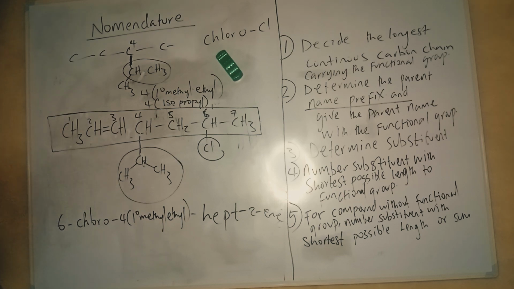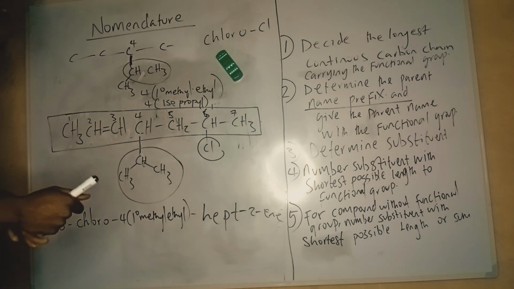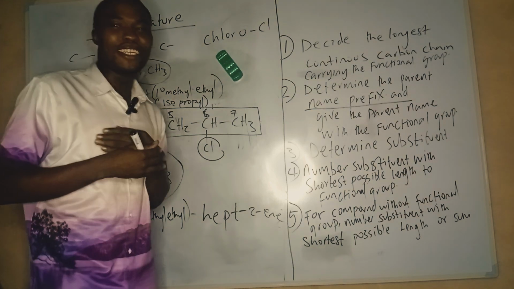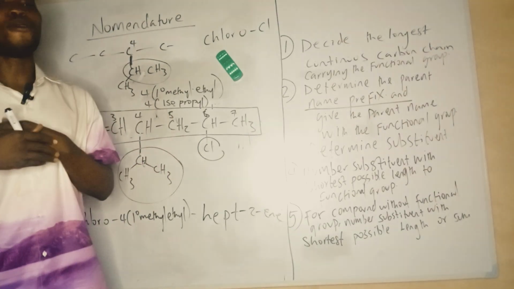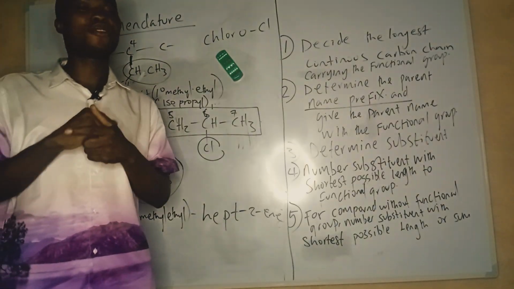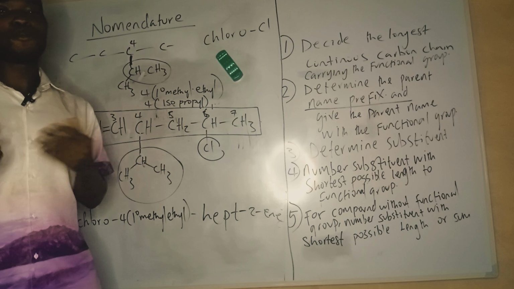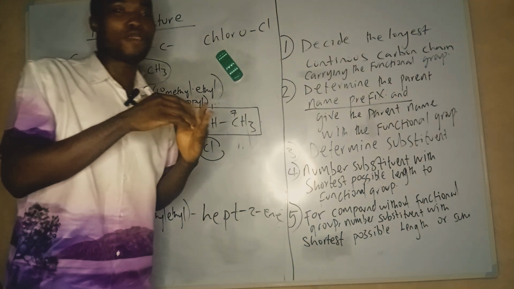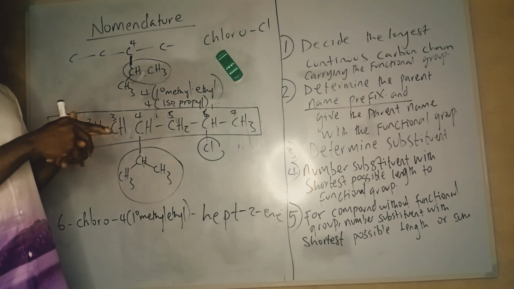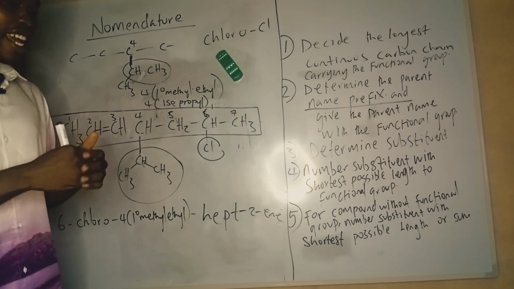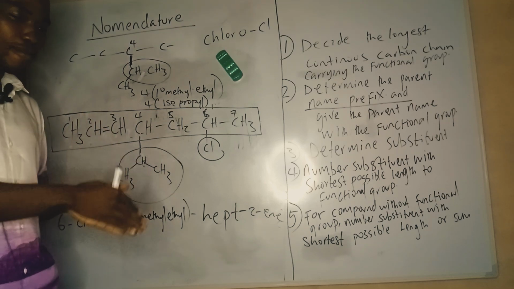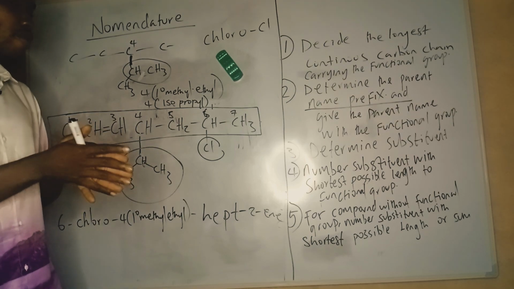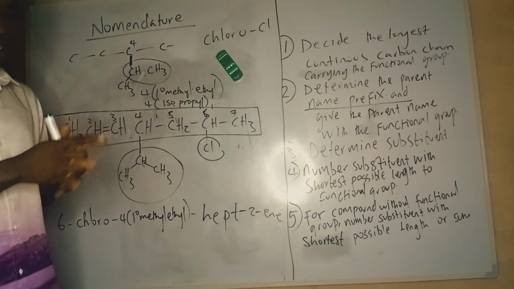So that is how we treat such compounds. I would really like to treat more examples, but I can't go beyond the length of this video. The video might become too long and extend to hours, and some people will not be able to watch it, so it becomes boring for some. I have to close it here. But in subsequent lessons, I'll use other examples to show you the IUPAC nomenclature of some organic compounds.